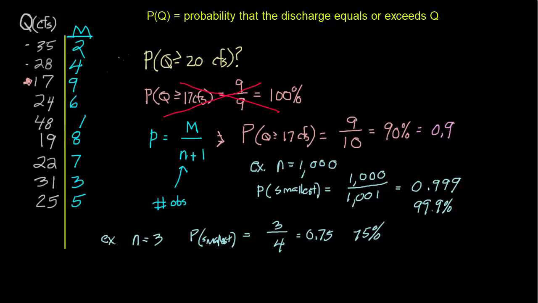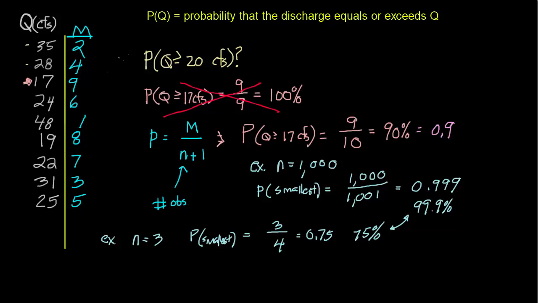And the difference between these two numbers, 75% and 99.9%, has to do with the sample size. When we have a great big sample size, we have a lot more certainty that the smallest discharge represents the floor. When we have a smaller data set, we're much less certain that the smallest observed discharge represents the floor. So it works out pretty cool in the sense that it takes into account the number of data points we're using to estimate these exceedance probabilities.